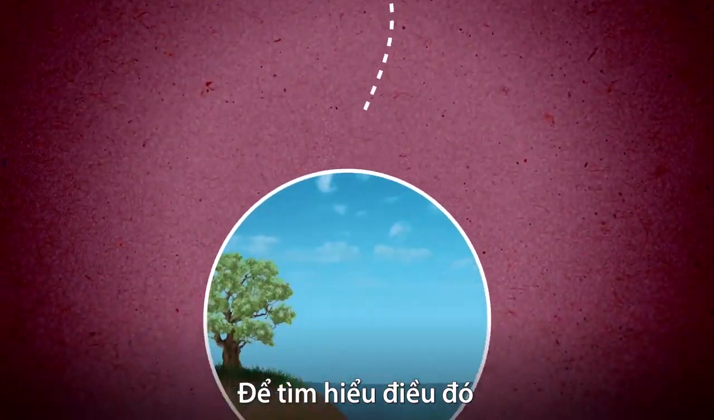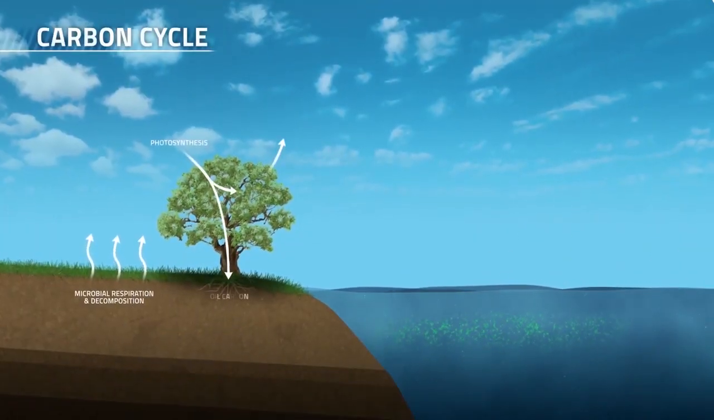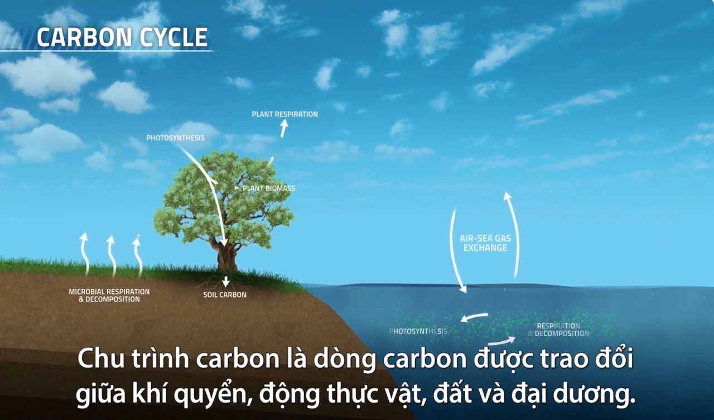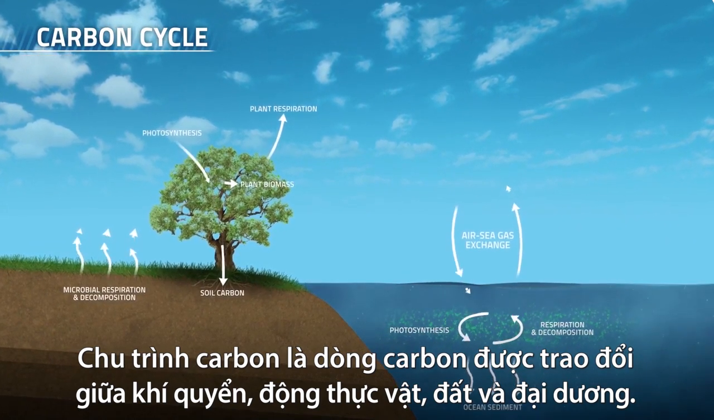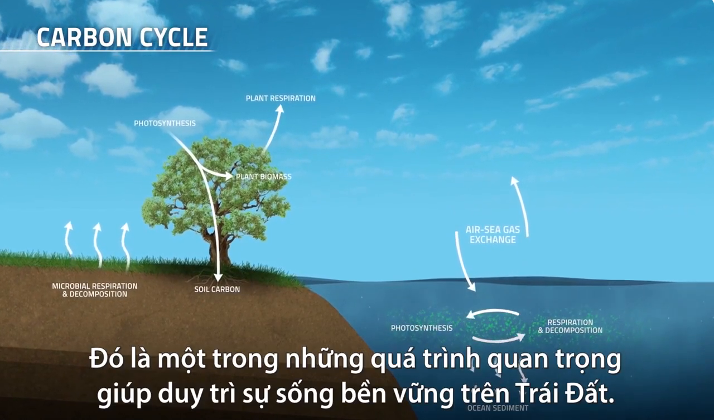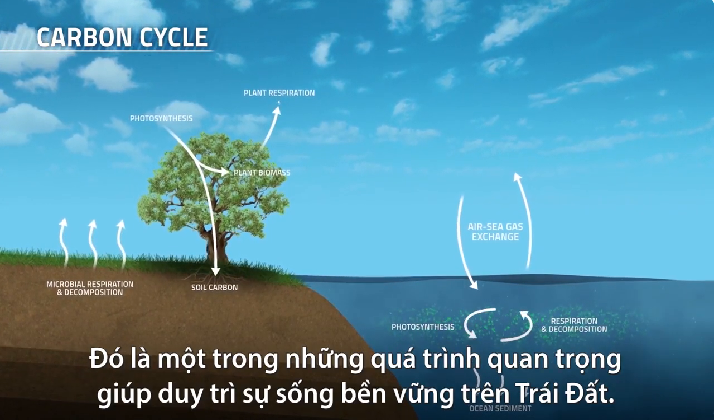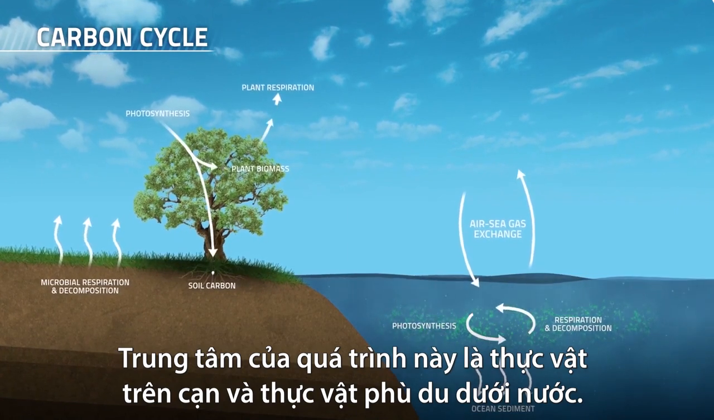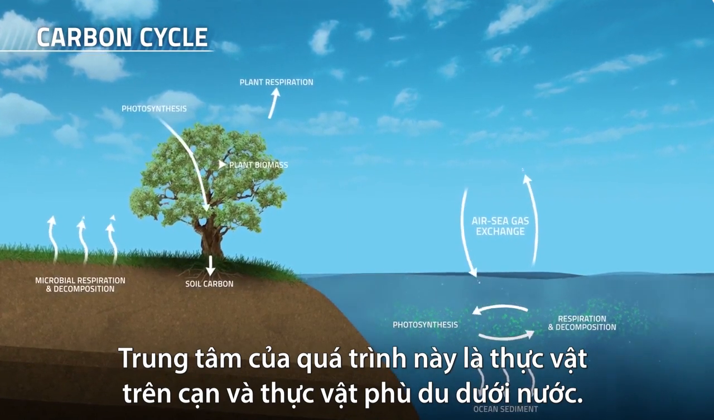To untangle that, we look to the carbon cycle. The carbon cycle is the flow of carbon between reservoirs in the atmosphere, plants and animals, land and ocean. It's one of the key processes that keeps life sustainable on Earth. And at the heart of all this are land plants and aquatic phytoplankton.